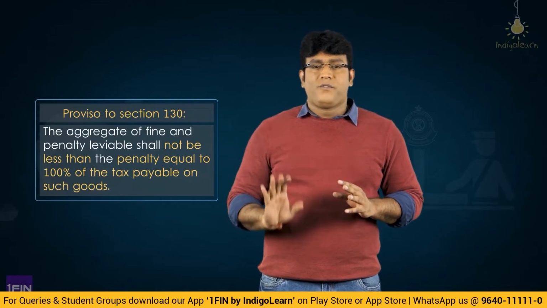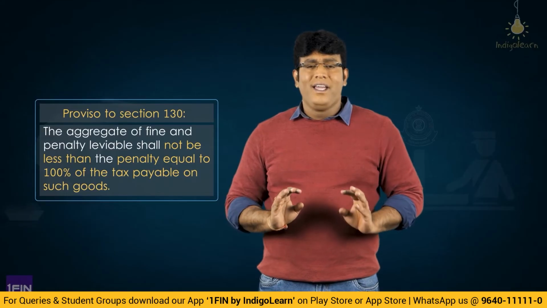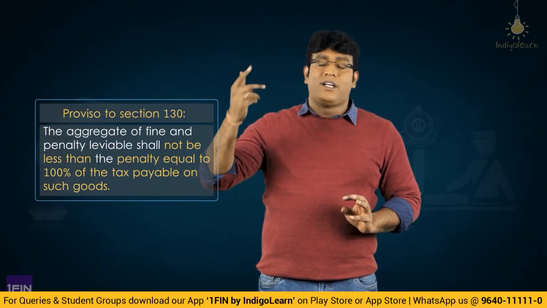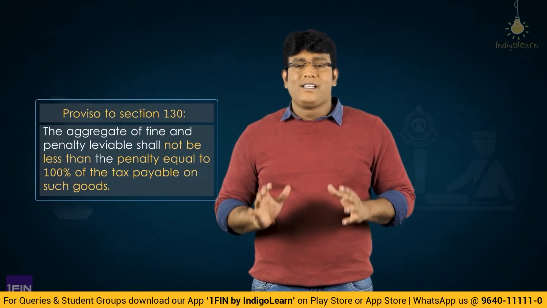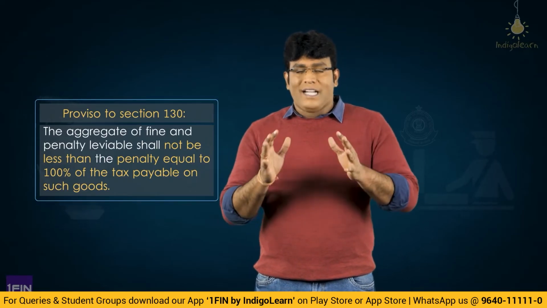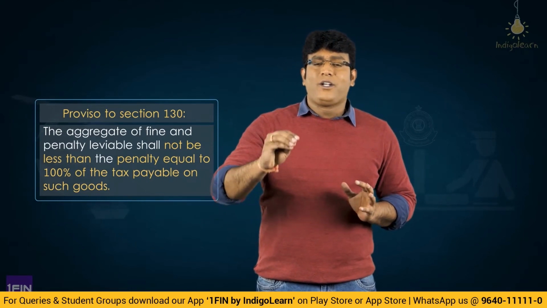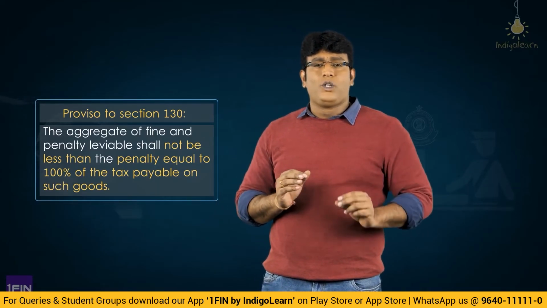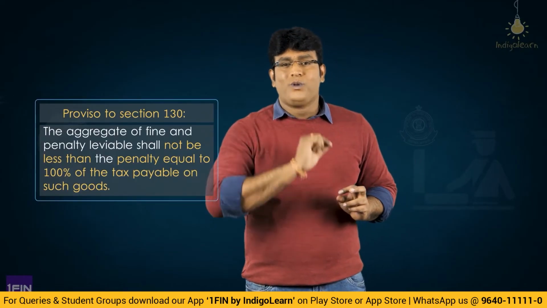Once upon a time, they had specified that it shall not be less than the penalty under section 129. The reason was that the penalty under 129 earlier was 100% of tax, but now they have changed it to 200% of tax. For that reason, they have specified under section 130 that the aggregate of fine and penalty shall not be less than the penalty equal to 100% of tax payable on such goods.